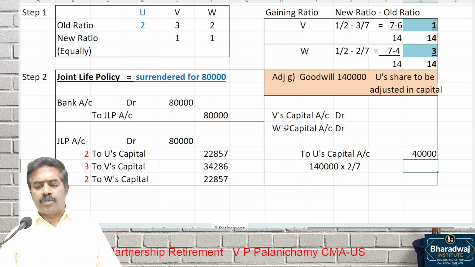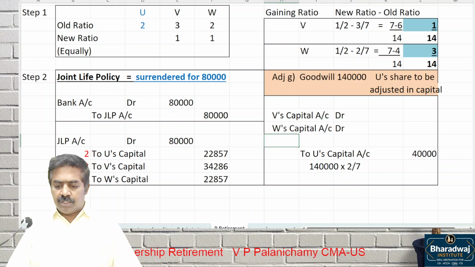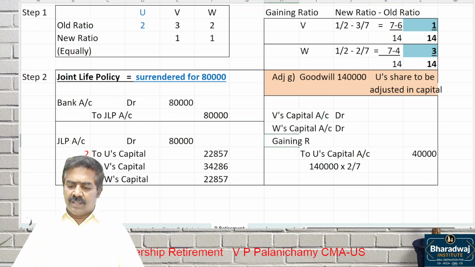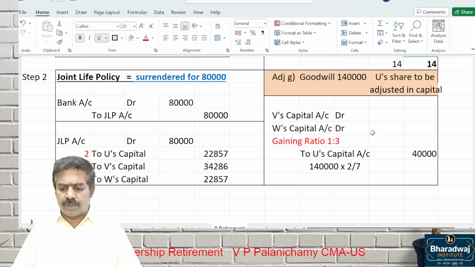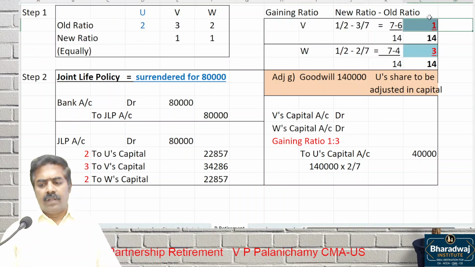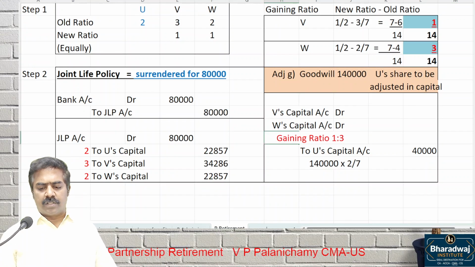This 40,000 should be adjusted amongst the other partners in which ratio? Gaining ratio, not new ratio. We have worked out the gaining ratio: 1:3. 1:3 is the gaining ratio, 1 by 14 and 3 by 14. Gaining ratio is 1:3. Be careful.